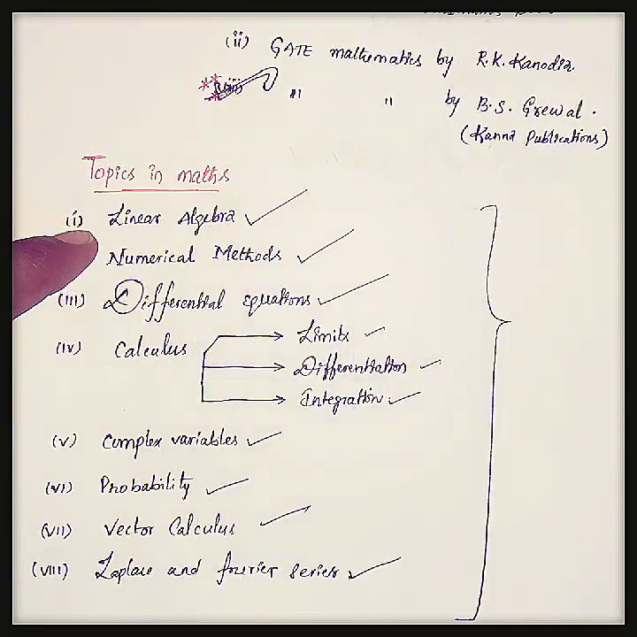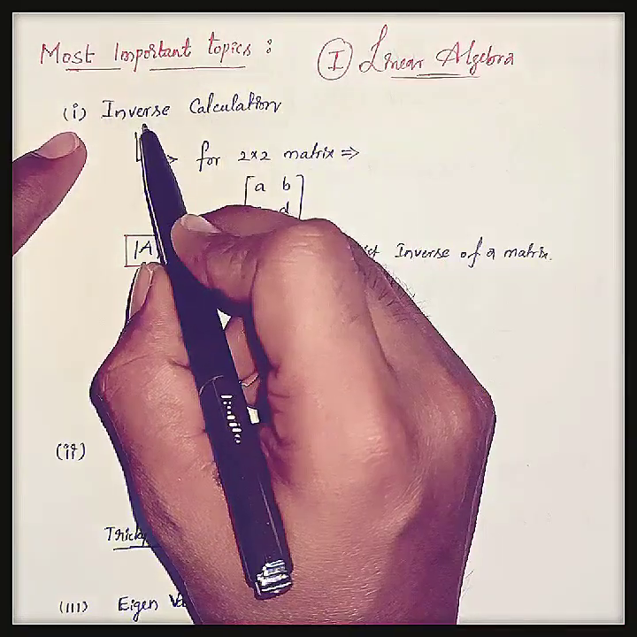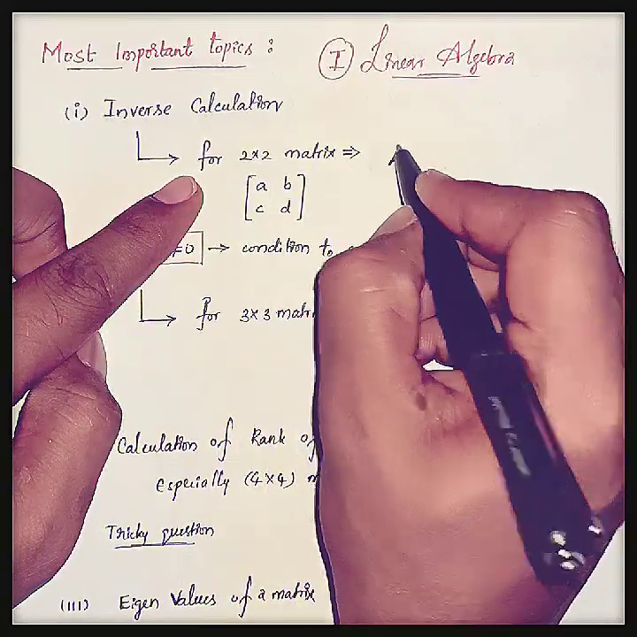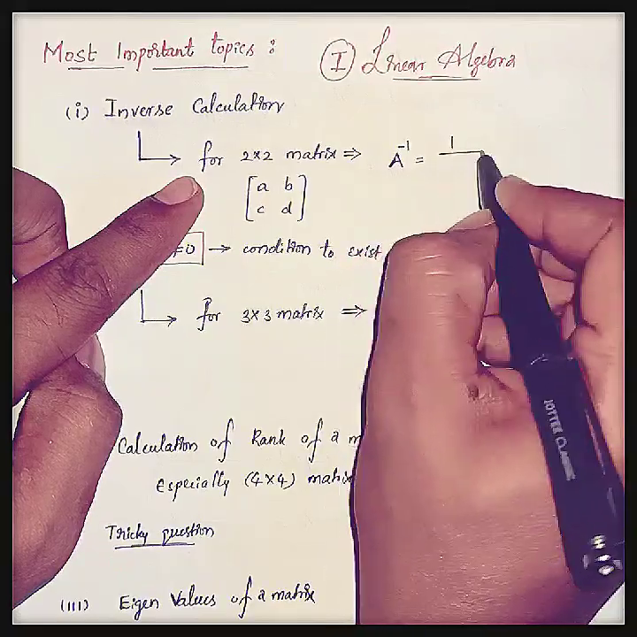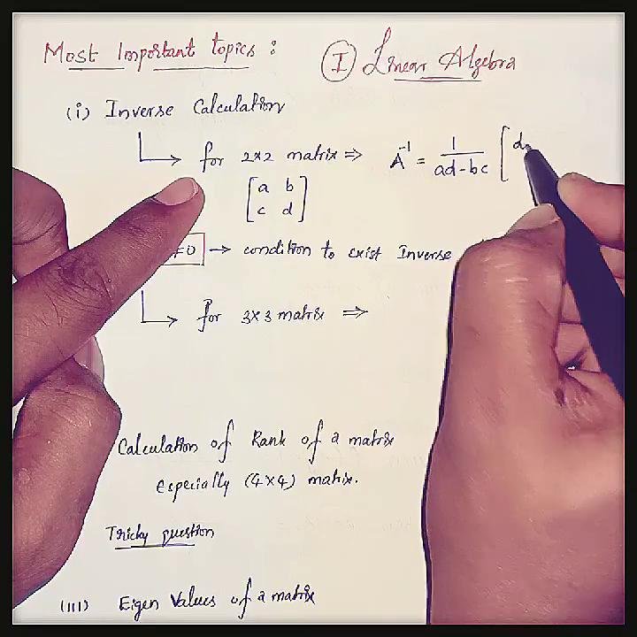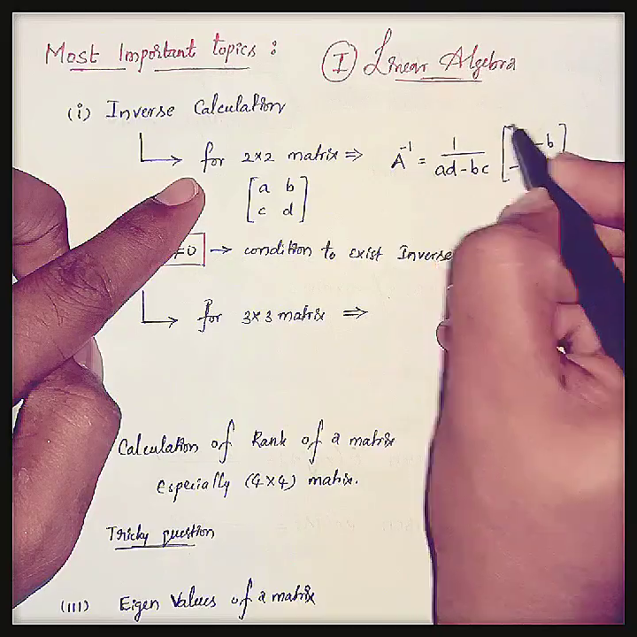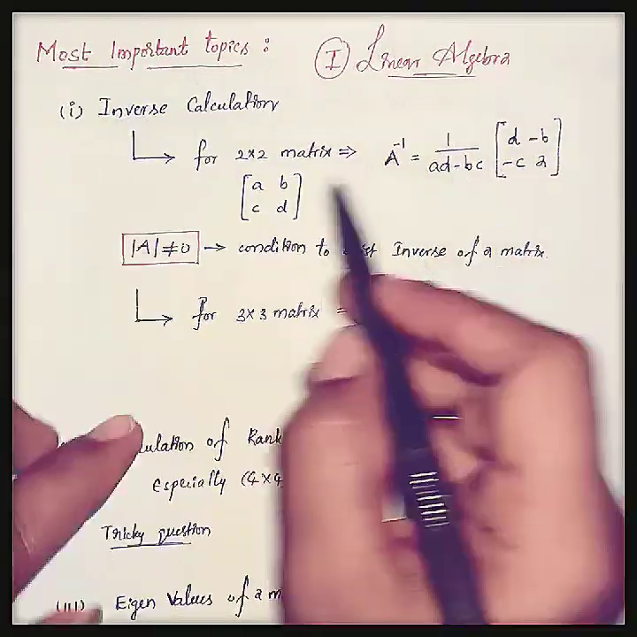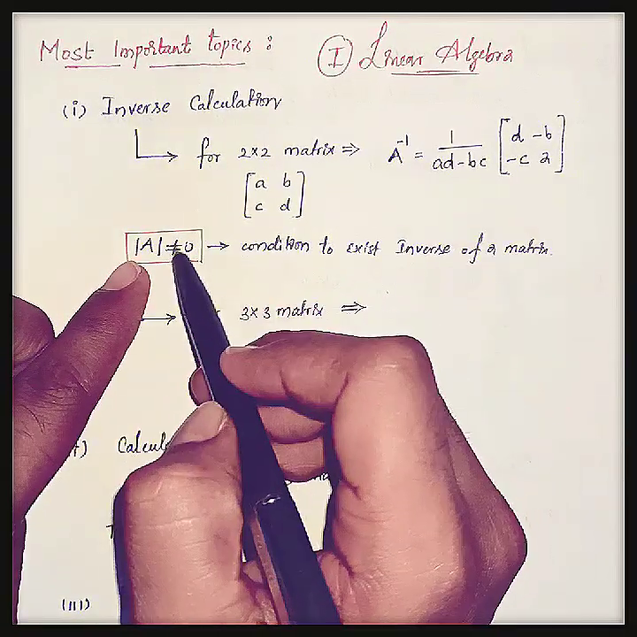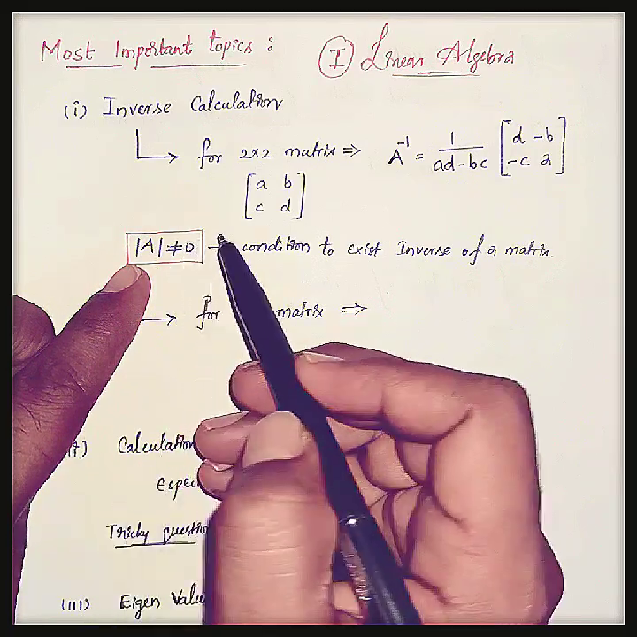Let's start. Here the first important concept is calculation of inverse. For a 2 by 2 matrix, the inverse calculation is A inverse equals 1 by (AD minus BC) times the matrix D, minus B, minus C, A. This is the formula to calculate the inverse of a 2 by 2 matrix. Let's consider that A, B, C, D is the matrix, and for the inverse to exist, the determinant of that matrix should not equal 0.